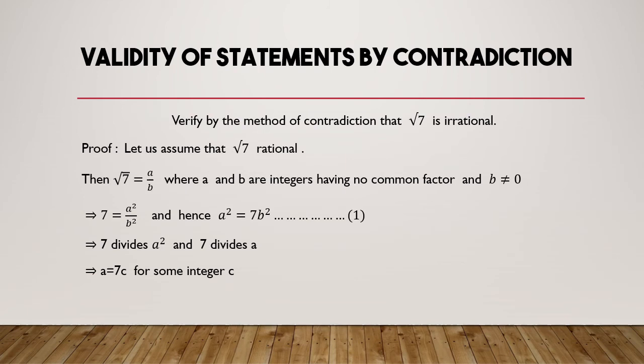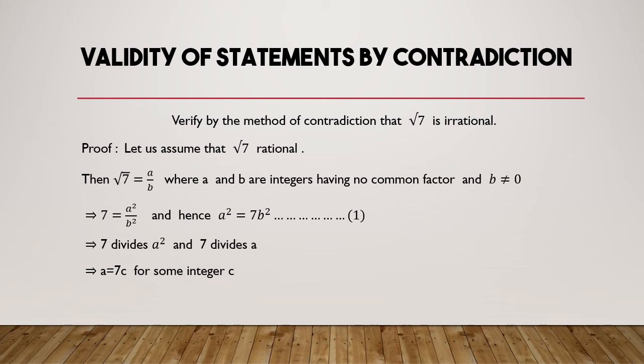Now it is very interesting. I guess most of you heard this. Just now I spoke about the contradiction method, and you all heard this result in your 10th standard classes, might be. This is very important as well as very interesting. Verify by the method of contradiction that root 7 is irrational. Most of you know different methods. One such method is the contradiction method.